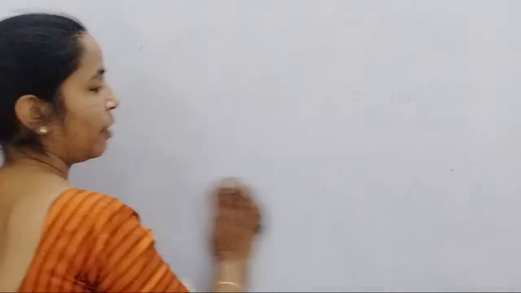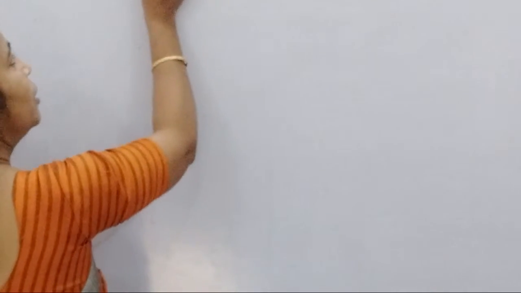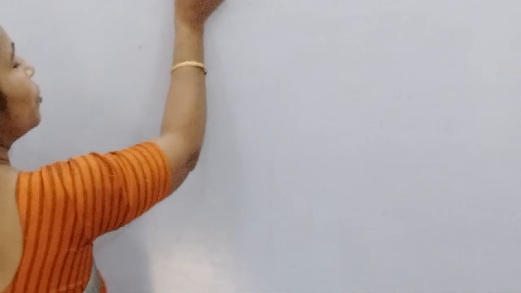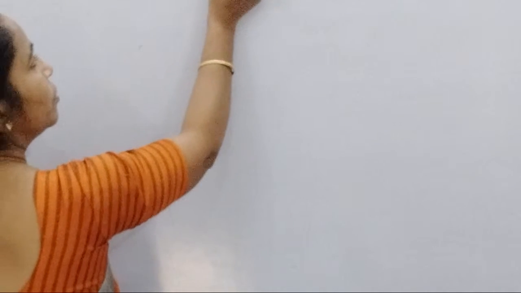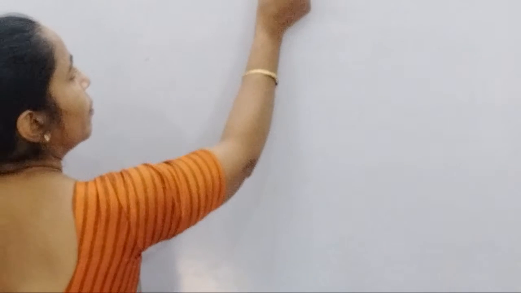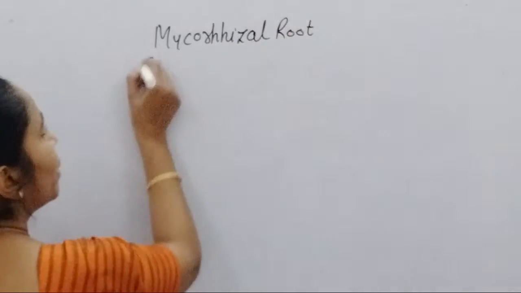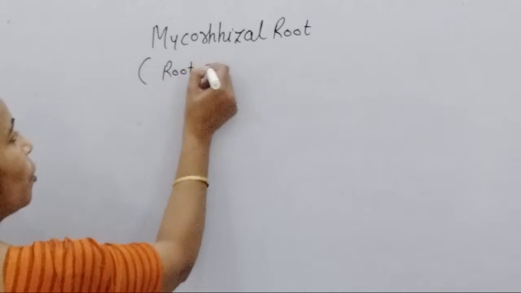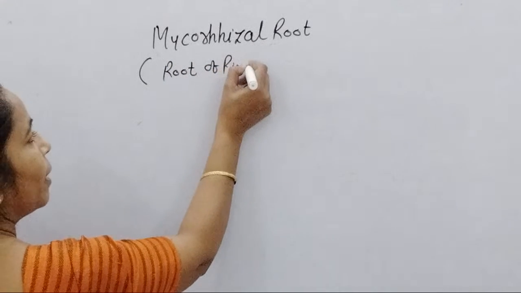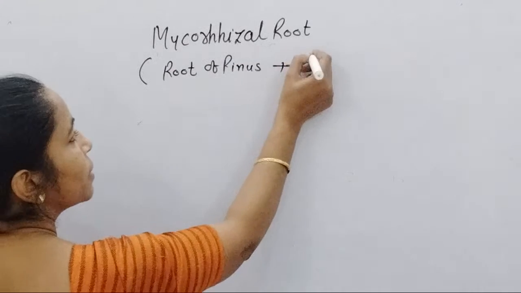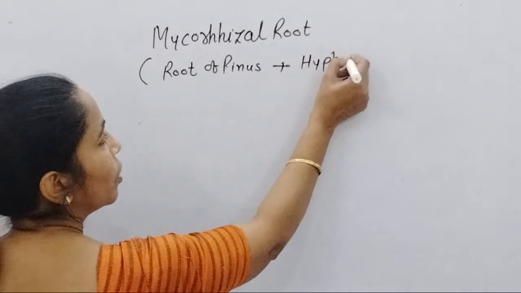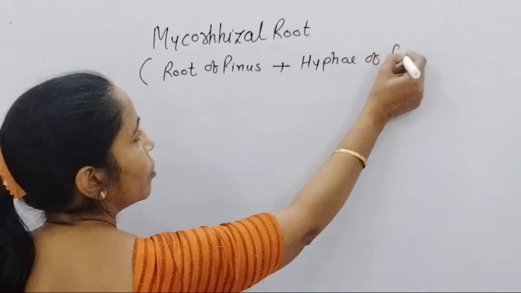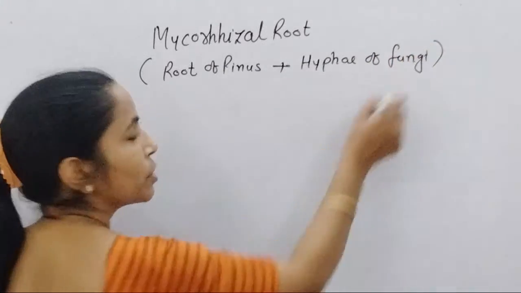We already study mycorrhiza in fungi, and in that section we study mycorrhiza in very much detail. So mycorrhizal root you remember: symbiotic association between root of pinus plus hyphae of fungi. First thing you remember.